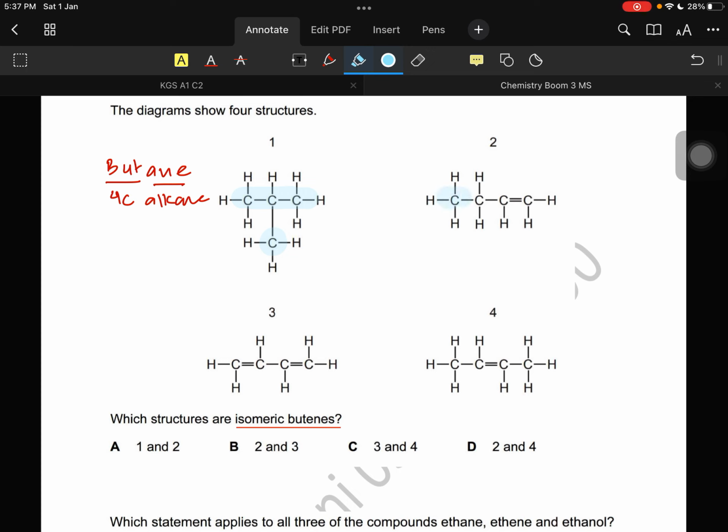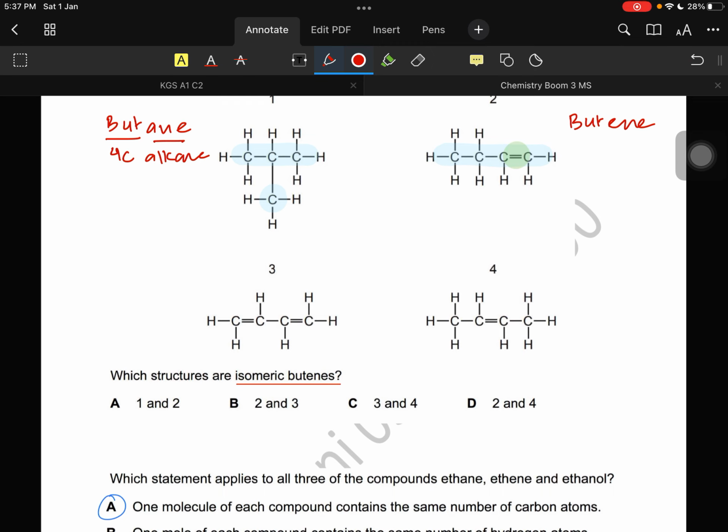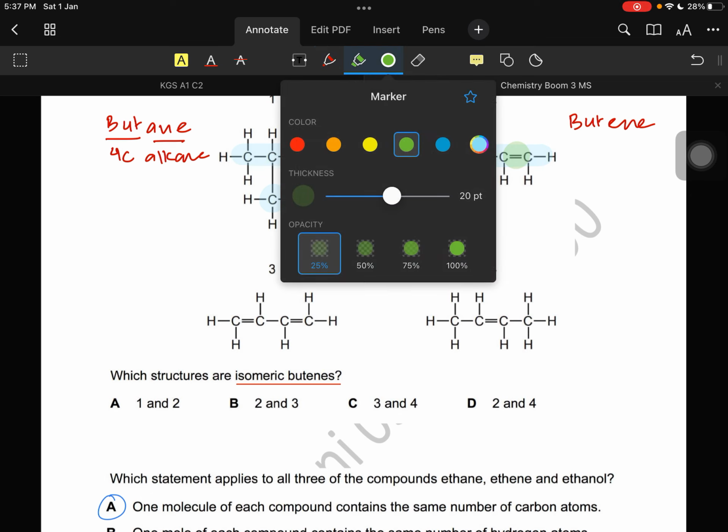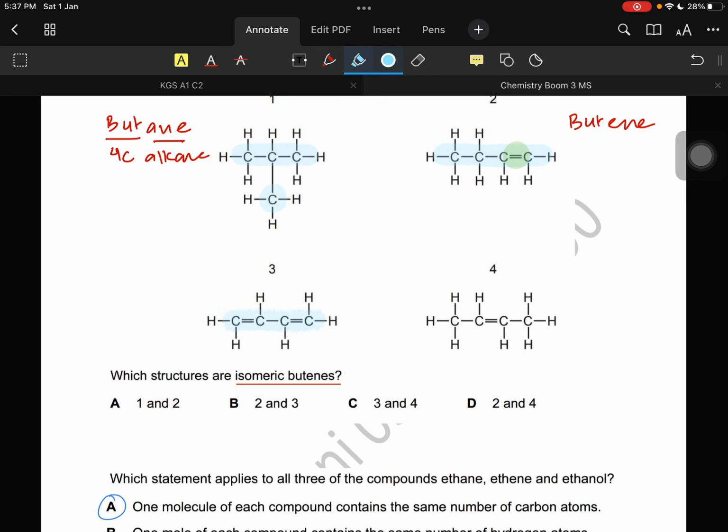Let's talk about this one. Yeah, it is 4 carbon compound with a double bond in the center on the corner. So yeah, that's a butene. You can see double bond is in the carbon, on the carbon which are on the corner. Okay. Let's go for option, this is third compound. It is a 4 carbon compound. I can see that, yes, but it has 2 double bonds, and that is why it has a different molecular formula. So it's a butene, but it has 2 carbon-carbon double bonds. So I'm a little skeptical about this one.